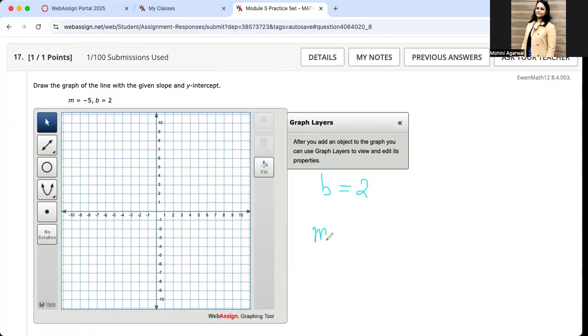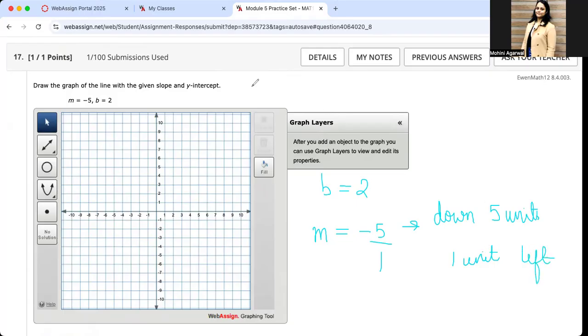Then my slope is -5. It does not have a denominator, so the denominator is 1. -5 means I'll go down 5 units, and 1 means 1 unit left.